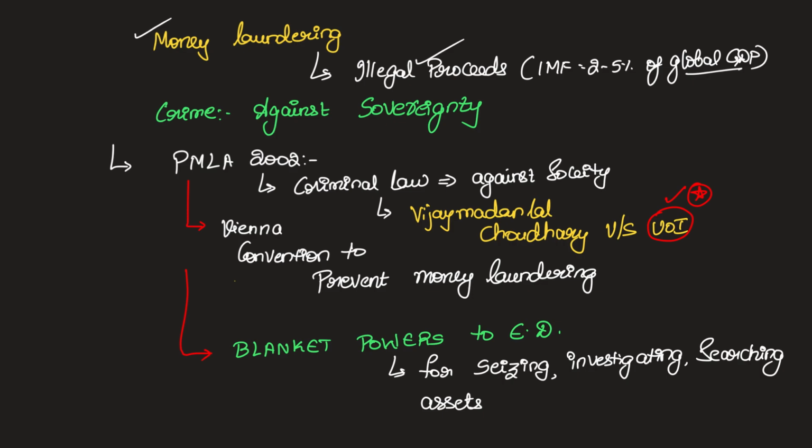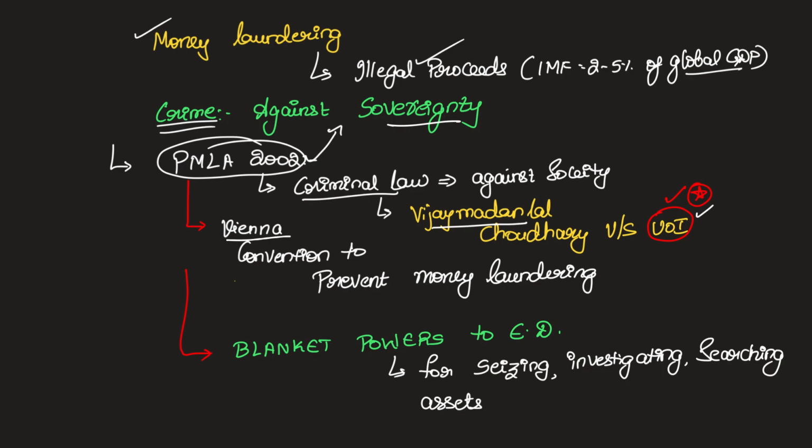Now, when we're trying to paint a picture that this dirty money is finding its place in the legitimate financial system as good money, you're acting against the sovereignty of a country. That is the main problem here. And to solve that problem, we have a law called the Prevention of Money Laundering Act, 2002. Since it is considered to be an act against the sovereignty of a country, it is a criminal law. And that is why, in the case we are discussing, Vijay Madanlal Chaudhary versus Union of India, this word, Union of India, signifies that it is against society and against the sovereignty of a country, and that's why it is a criminal law.